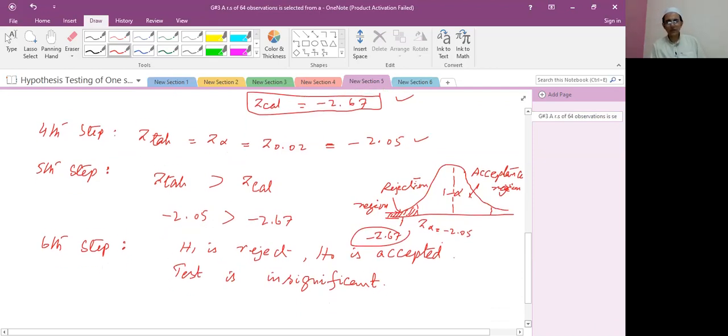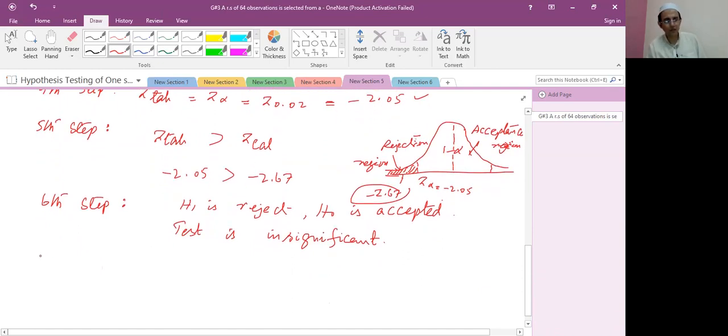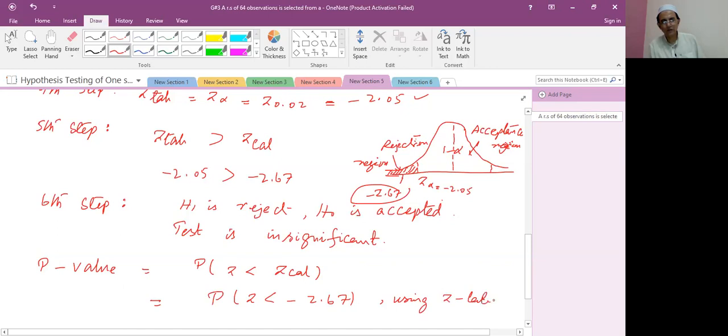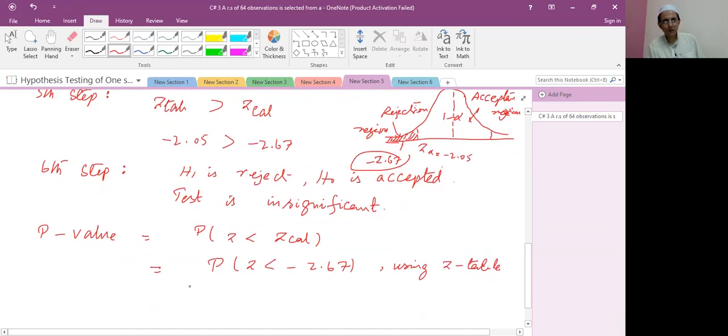The test is insignificant. If you find the p-value with the help of Z calculated, the formula is P of Z less than Z calculated, which equals P of Z less than minus 2.67. Using the Z table, we find the value. It is 0.0038.